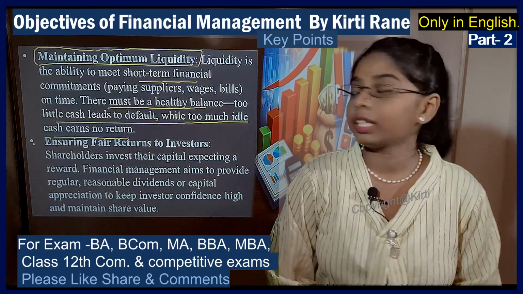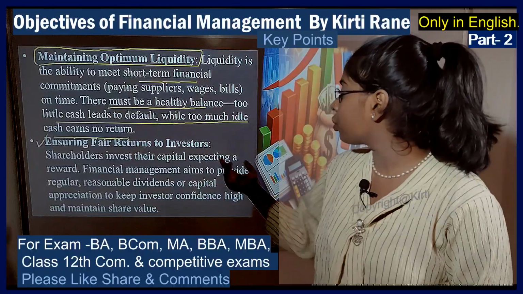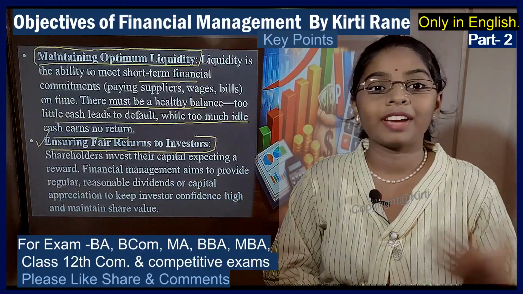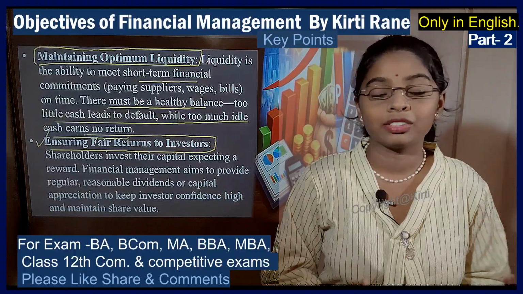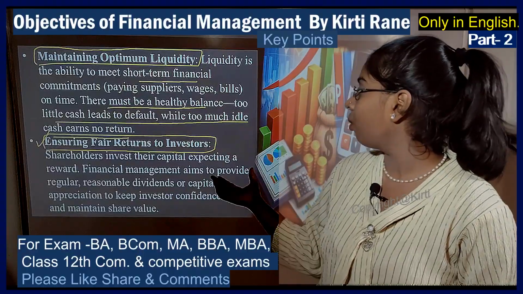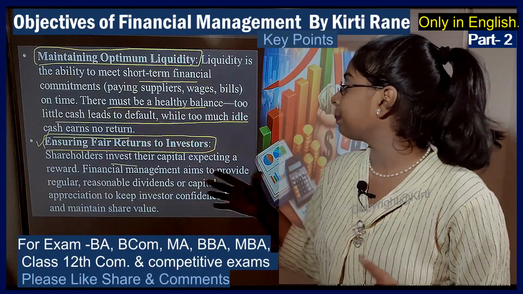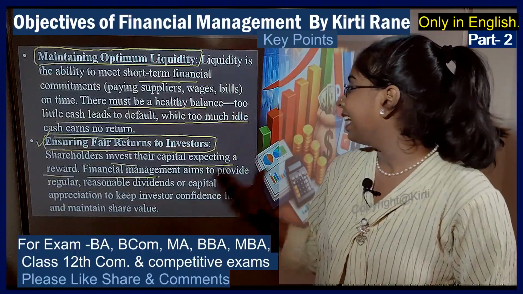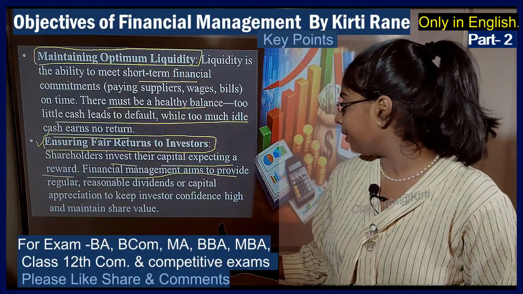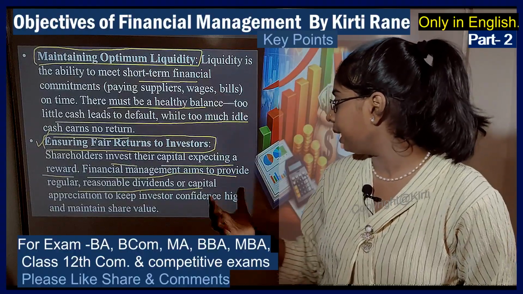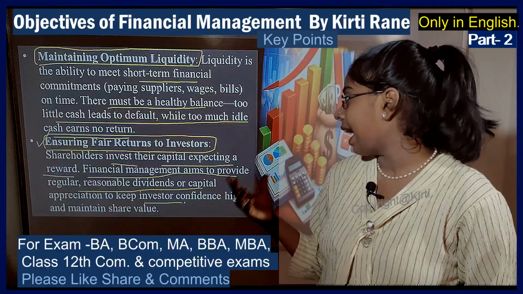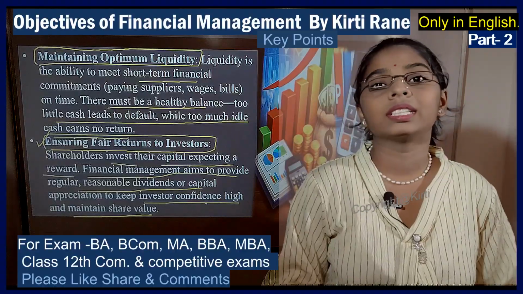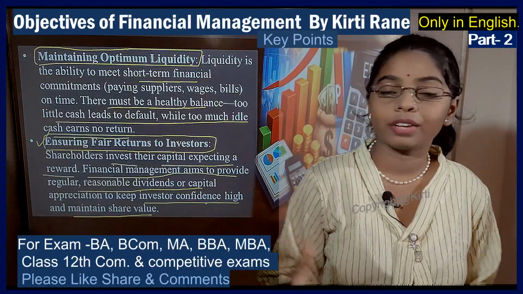Now moving on to the fourth type of secondary objective, which is ensuring fair returns to investors. Now what does ensuring fair returns to the investor actually mean? It says that the shareholders invested capital expecting a reward. Financial management aims to provide regular and reasonable dividends or capital appreciation to keep investors' confidence high and maintain share value. Now we know shareholders are also the owners of the company.